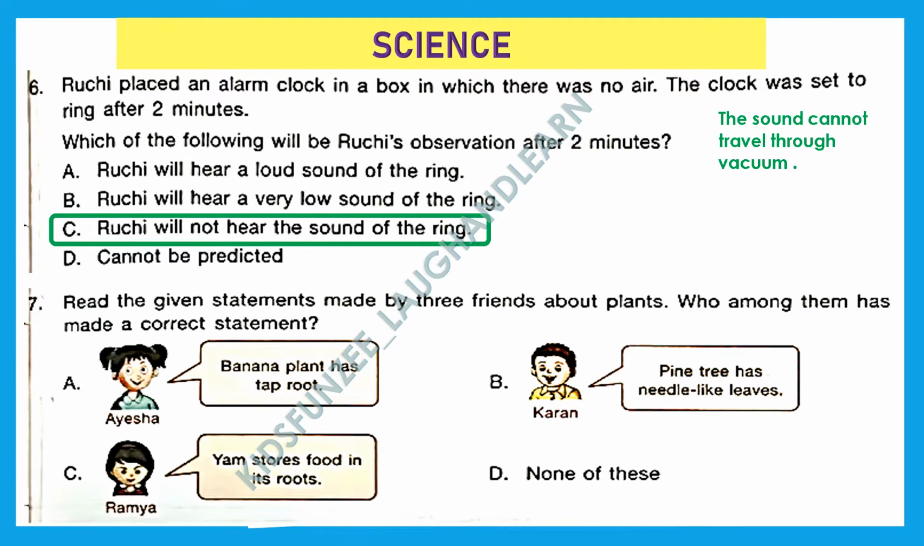Why do they have so? So that they can retain more water and helps the tree to survive in the winter season. Option C. Yam stores food in its roots. That is also incorrect because they store in the stem, and none of these. So option B, Karan, he made the right statement.